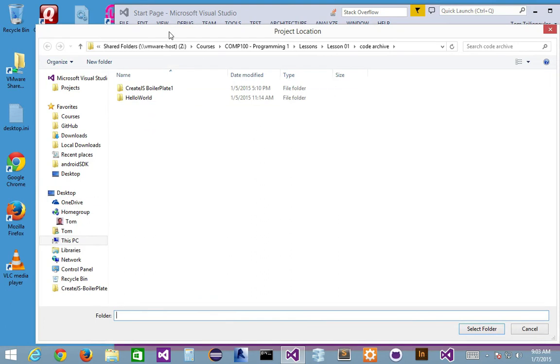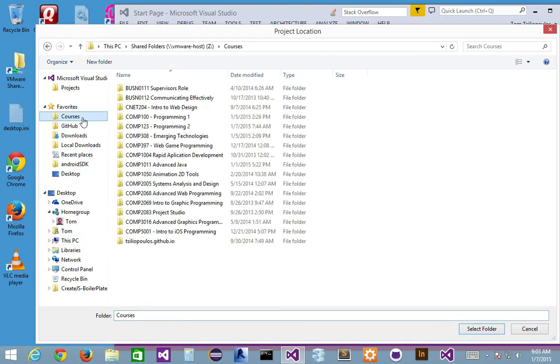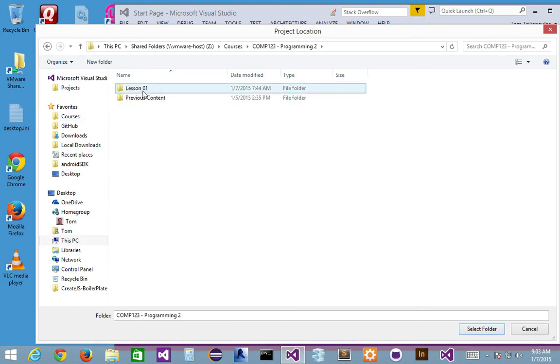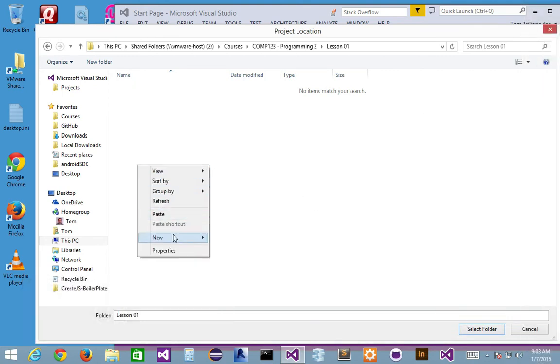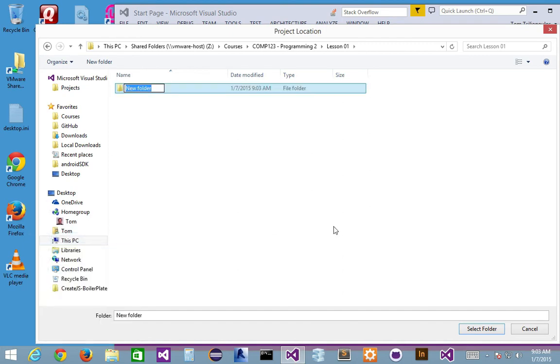And of course I cannot. Bear with me. I'm just going to go into lesson 1 here and select it. Actually, I'll create a new folder, and I'll call this Code Archive. So I'm just going to kick this off for a second, and then we'll talk about this.